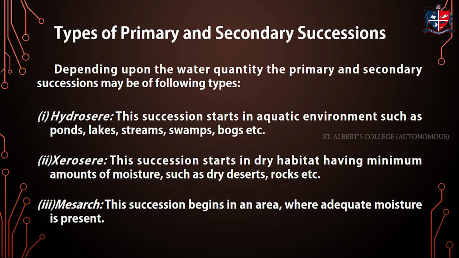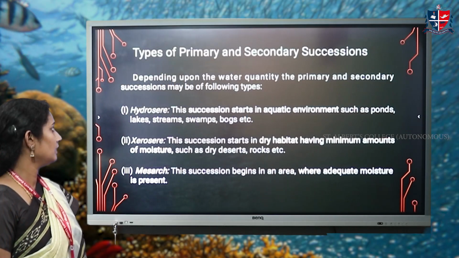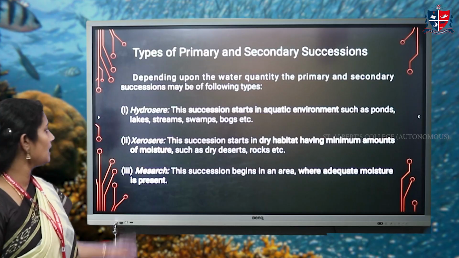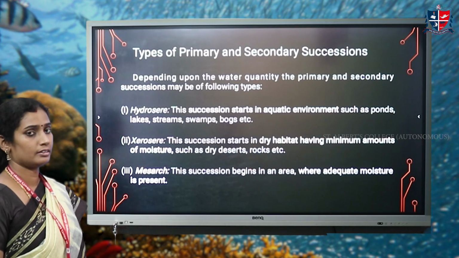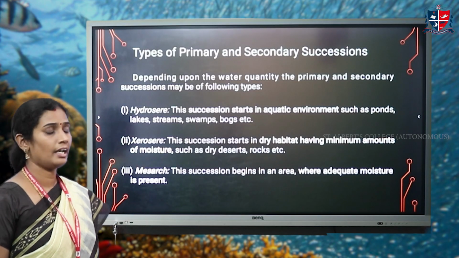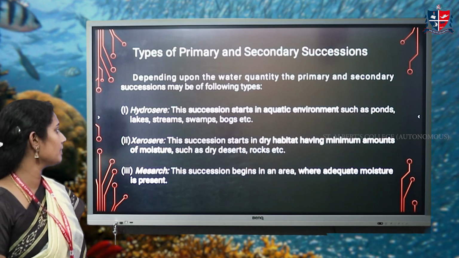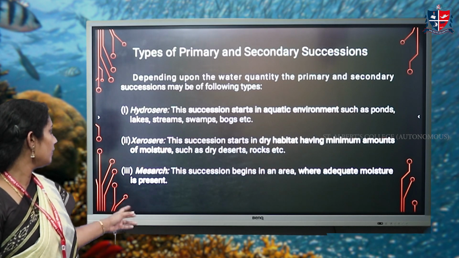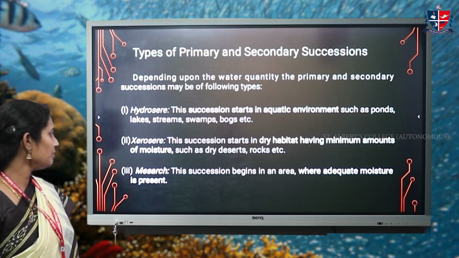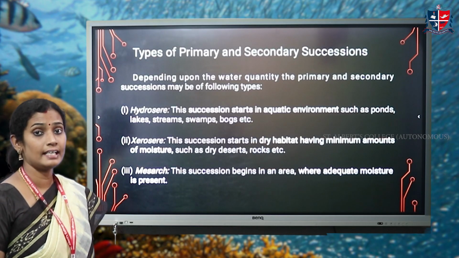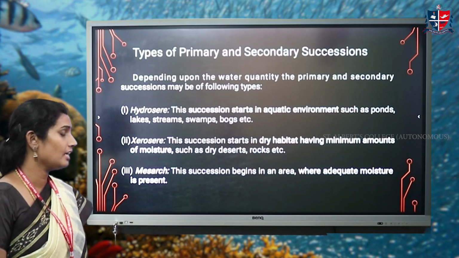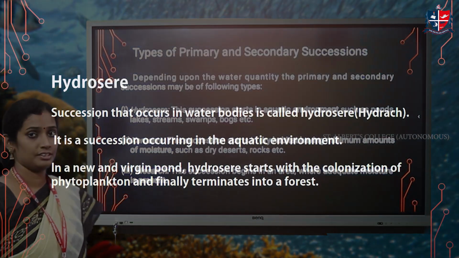Now we will see the different types of primary and secondary successions. Depending upon the water quantity, it can be divided into the following types: hydrosere, xerosere, and mesarch. First one is hydrosere. This succession starts in aquatic environments such as ponds, lakes, streams, rivers. Now, xerosere. This succession starts in dry habitat, having minimum amount of water, such as deserts and rocks. Third one is mesarch. This succession begins in areas where adequate moisture is present.